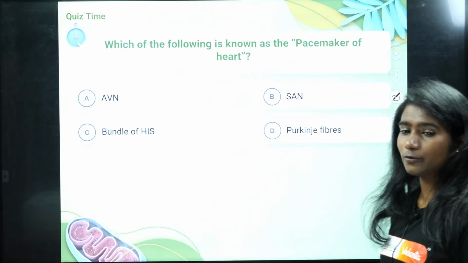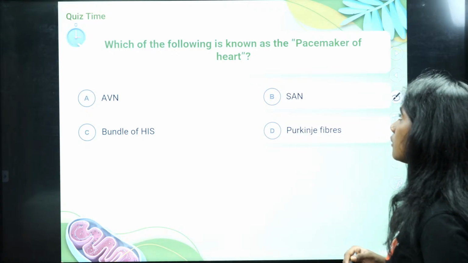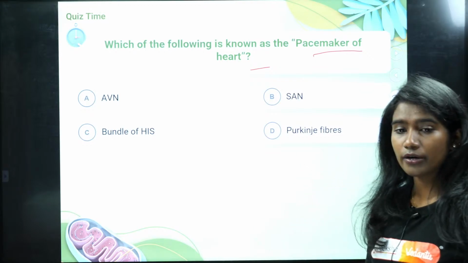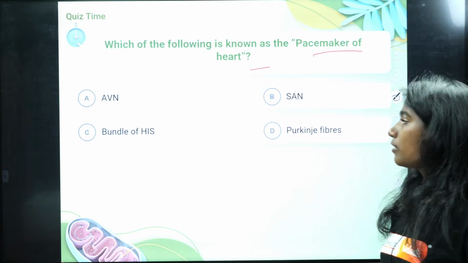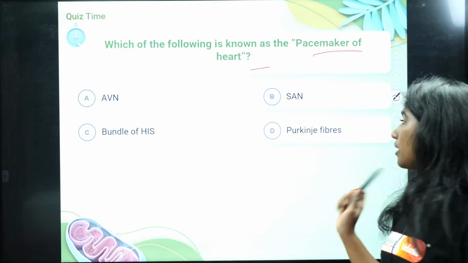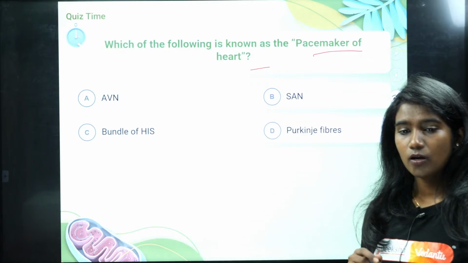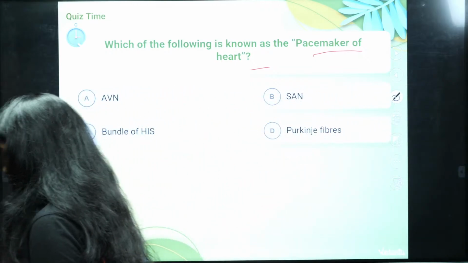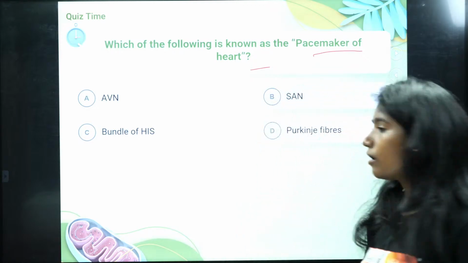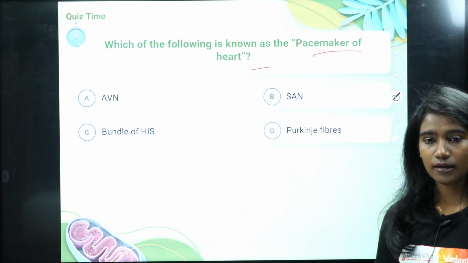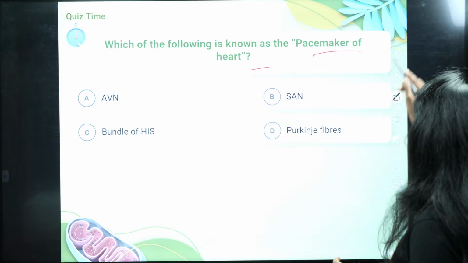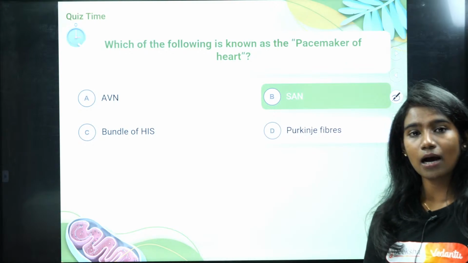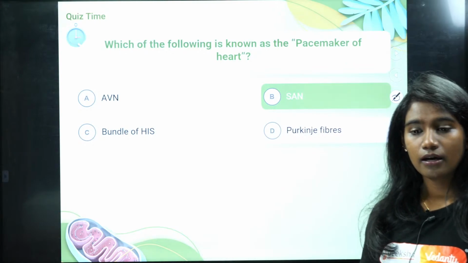Now answer these questions. Which of the following is known as the pacemaker of the heart? Is it the atrioventricular node, the sinoatrial node, the bundle of HIS, or the Purkinje fiber? Which one is called the pacemaker of the heart? It is option B, the sinoatrial node, which is present in the upper right corner of the right atrium.